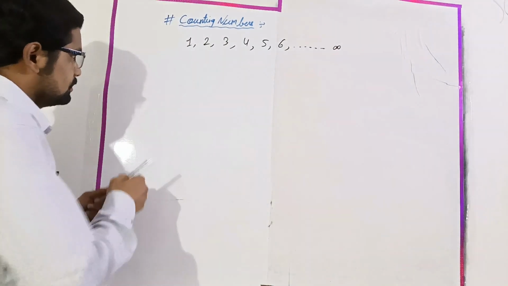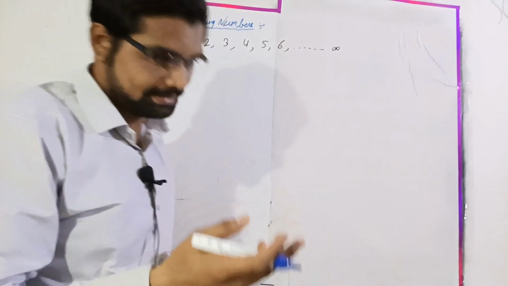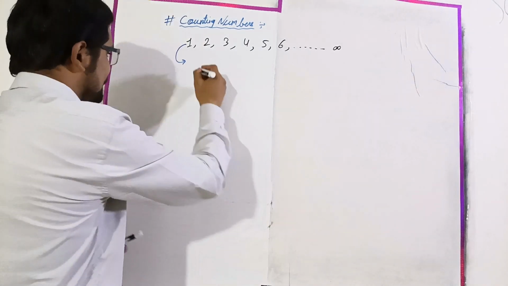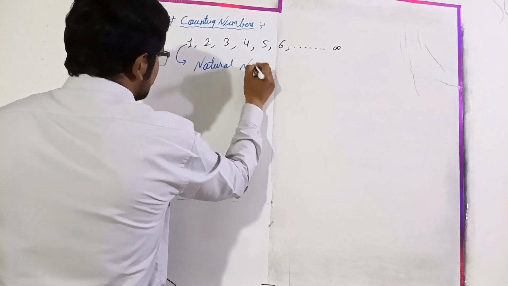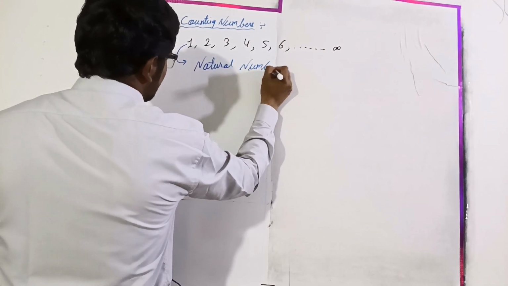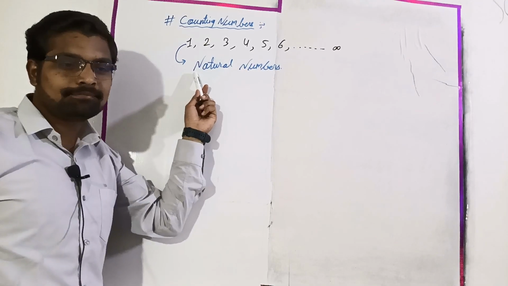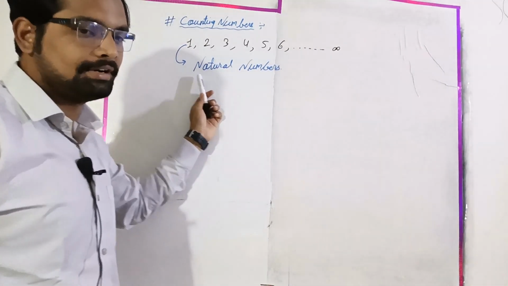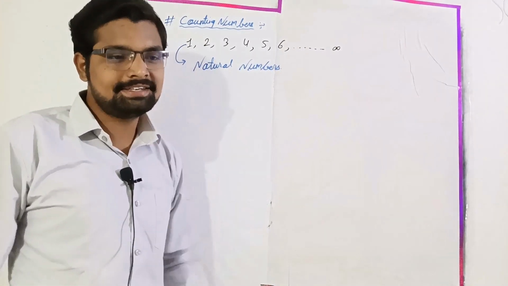See, so these are mainly known as natural numbers. What are they? Natural numbers. Okay. So mainly we can say that natural numbers are the collection, or the set of numbers, which starts from 1 and goes till infinity, right?